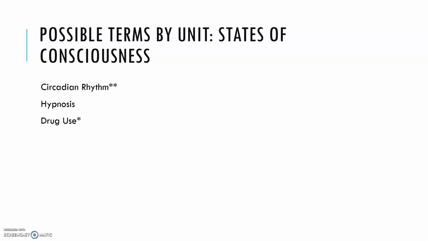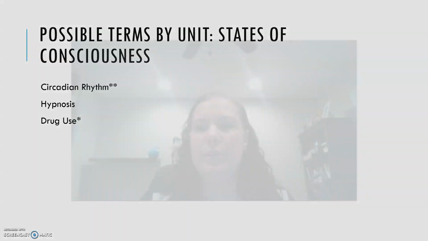And last but not least, probably our smallest unit, which makes sense, since only a handful of terms have shown up on AP exams for this unit. Two, I would definitely say, could show up. Hypnosis was actually taken out of the course description for this year, so hypnosis itself is probably not going to show up on the exam. But circadian rhythm has come up twice in the past, actually 3 times, and drugs and drug use, things like stimulants, depressants, make sure you know those categories and what they do. It could be tied to how they affect parts of the brain as well. It could be tied to how they affect specific neurotransmitters.